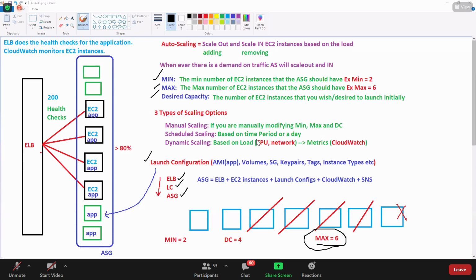Is this clear for you what we're gonna do? First, the same index.html we'll try to put. Yesterday we launched an EC2 instance manually. Yes or no? For load balancer, right? Do you agree, guys? Yesterday we launched an EC2 instance manually and then added it to the load balancer. Now what we do is we'll tell the auto scaling group to launch EC2 instances inside this target group automatically. We don't do it manually, we'll do it automatically now.